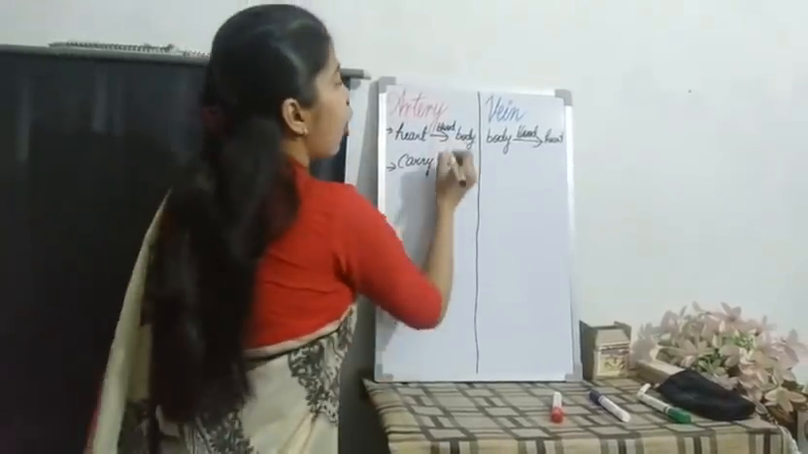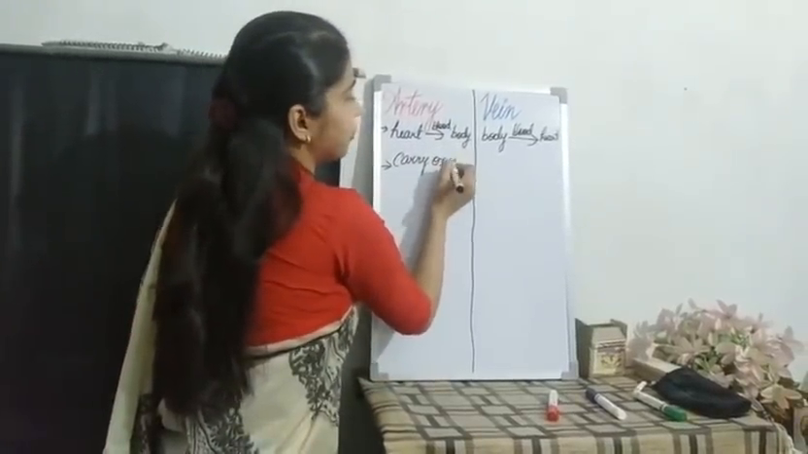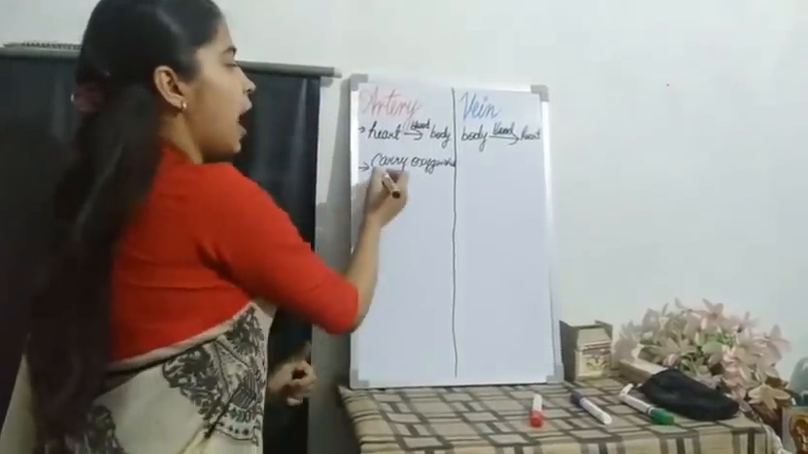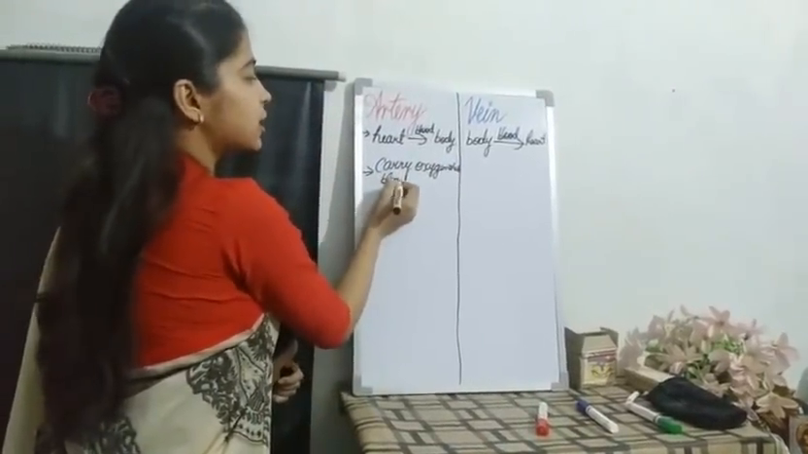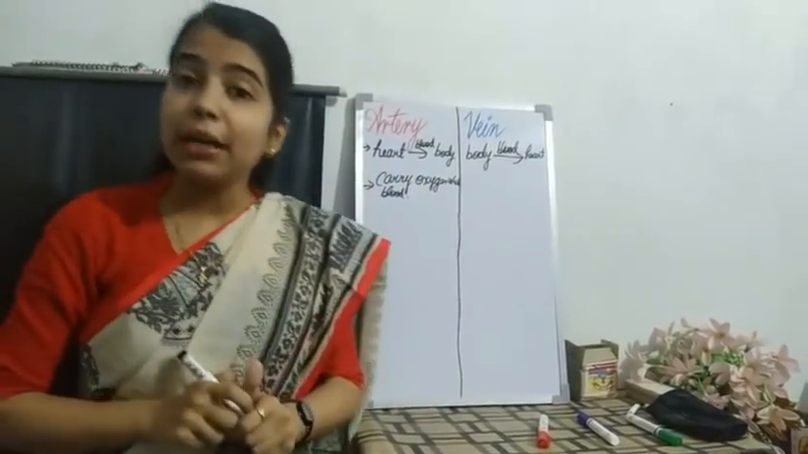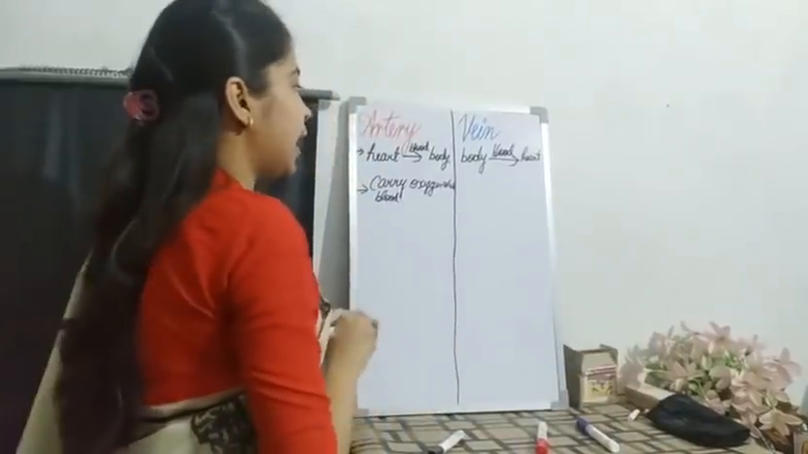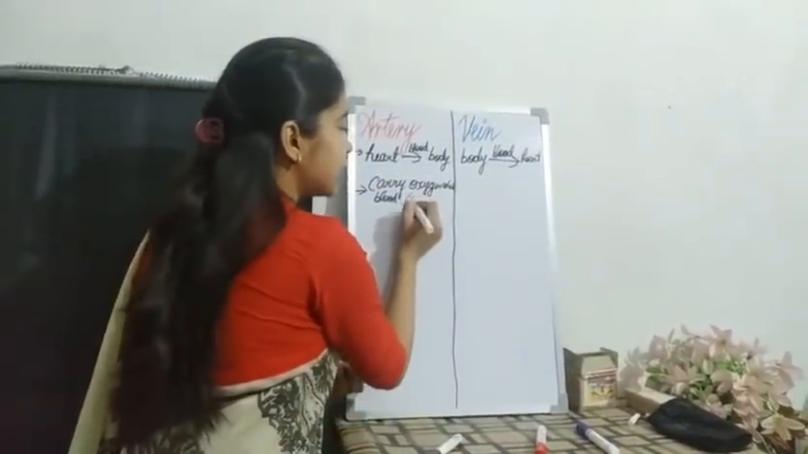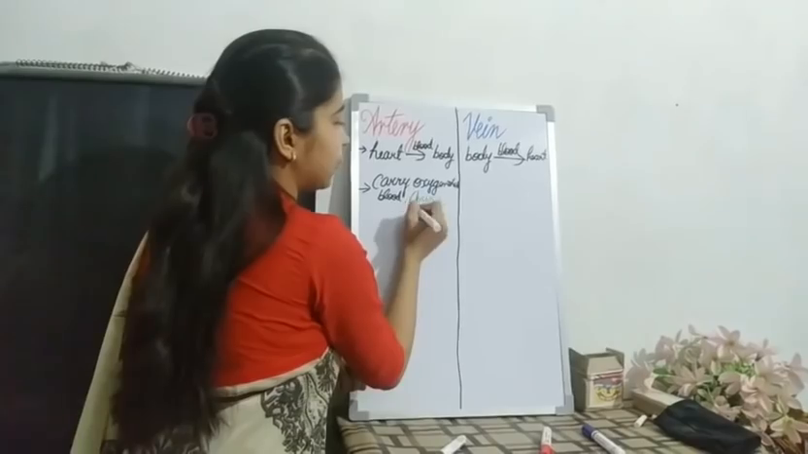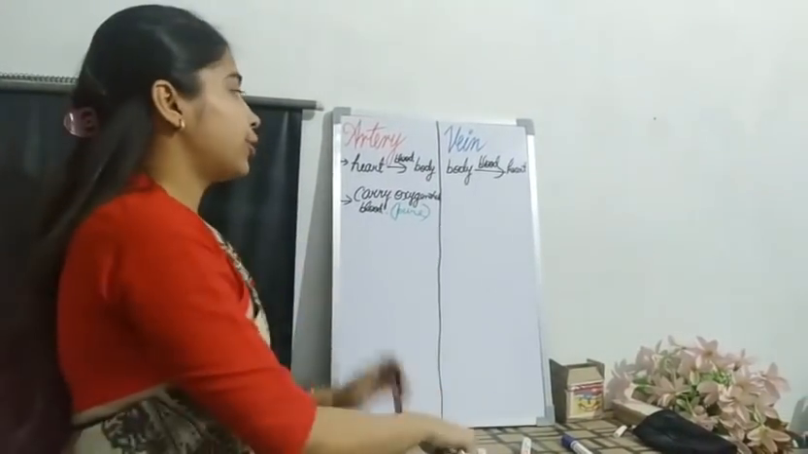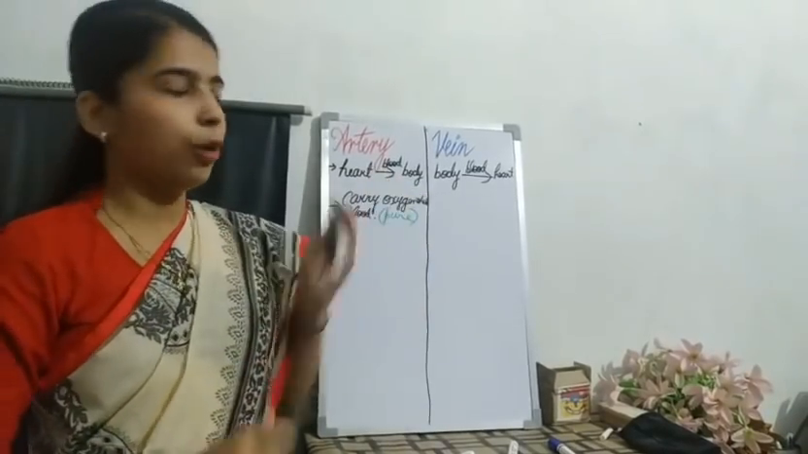The next difference: what kind of blood do arteries carry? They carry oxygenated blood. That is the blood which is rich in oxygen, or you can also say they carry pure blood.